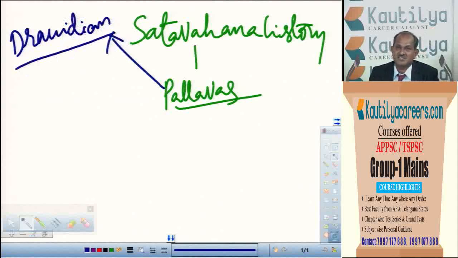Here also, of course, there were different styles of temple architecture. Actually, during the time of Mahendra Varma, this temple style was started, so it is called the Mahendra Varma style. Then his son Narasimha Varma also developed it. As Narasimha Varma is also known as Mamalla, his temple style of architecture is called the Mamalla style. Then Narasimha Varma II or Rajasimha also developed this temple style, which is called the Rajasimha style.